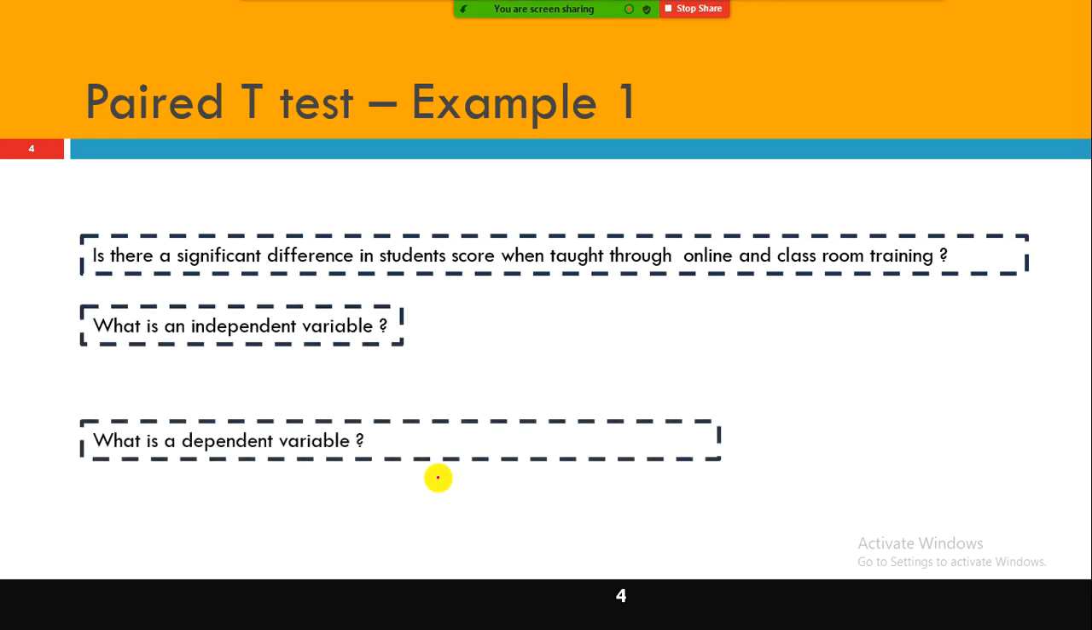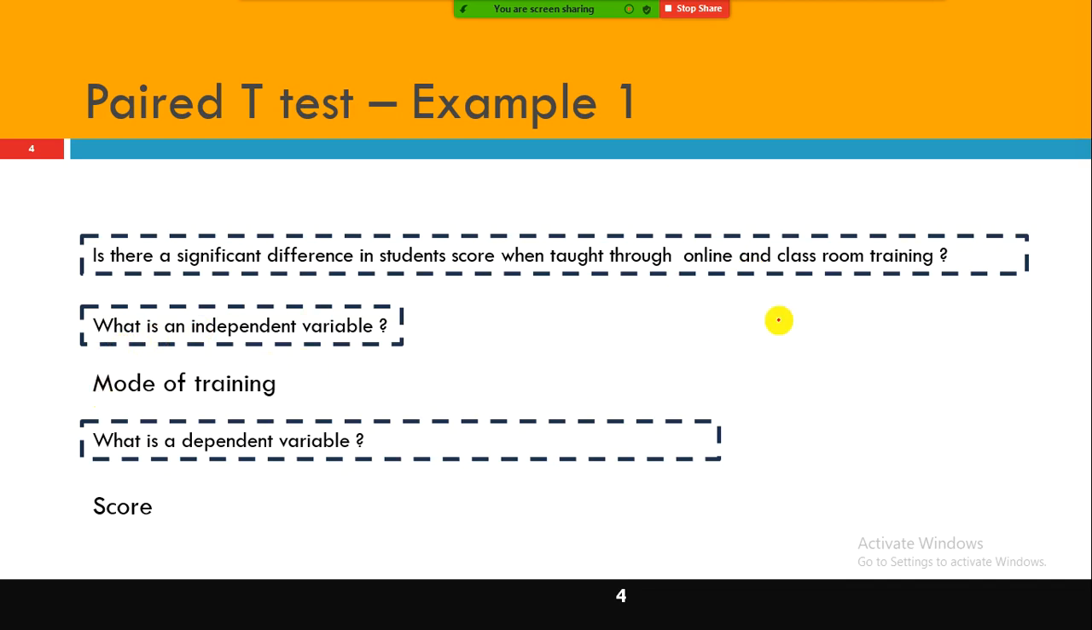What is the independent variable? Mode of training. Very good. The dependent variable is score, because the score depends on this one, online or classroom. Some students may score more online, some students score more in classroom. We wanted to know whether the score depends on online or classroom. Hence, score is the dependent variable. It depends on the type of the training, the mode of the training.